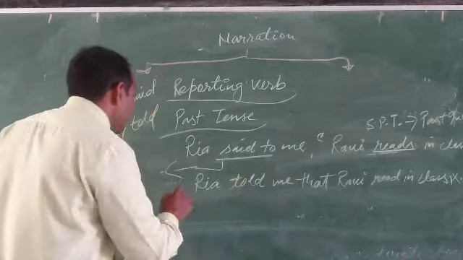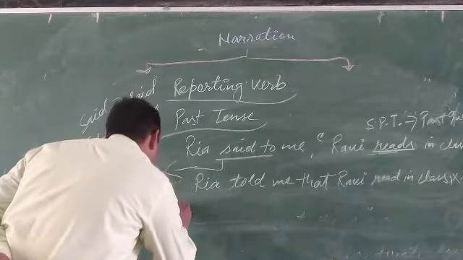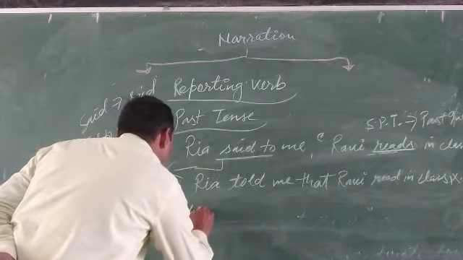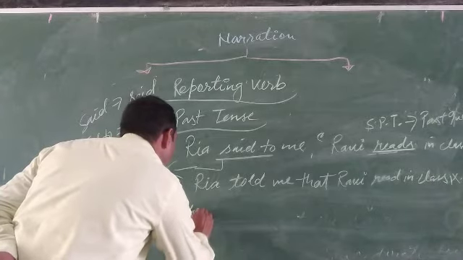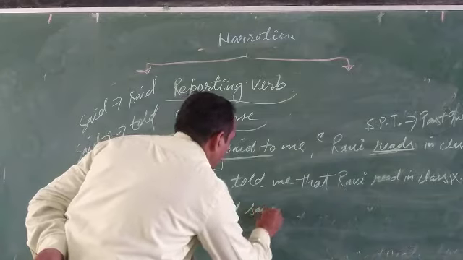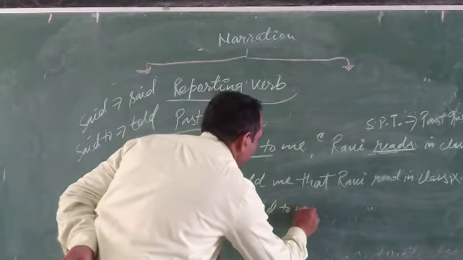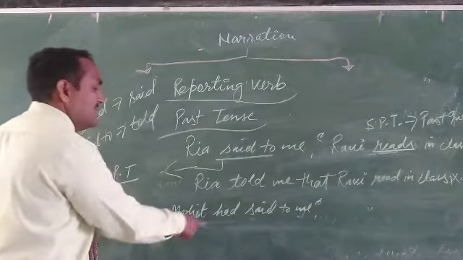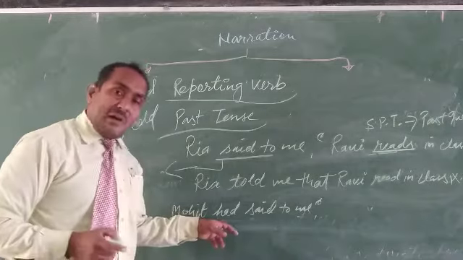Suppose the sentence is written like this: Mohit had said to me, Rima is ready. This is also the part of past tense.